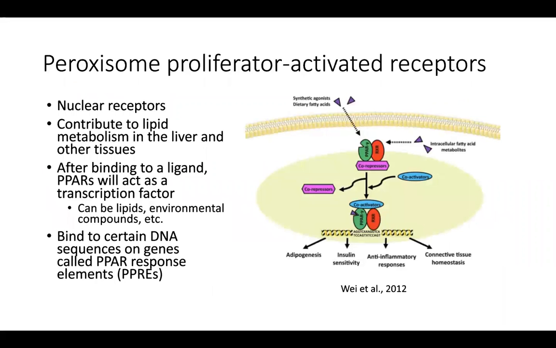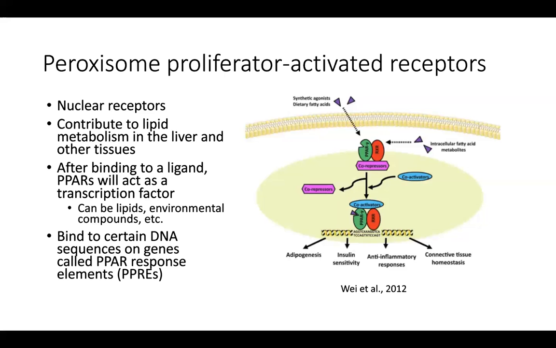Just as our cells contain receptors on our plasma membrane to perform specific functions, there are also receptors on our nuclear membrane that allow for particular physiological responses. Peroxisome proliferator activated receptors, also known as PPARs, are one such type of nuclear receptors. Ligands such as fatty acids, environmental contaminants, or drugs will bind to these receptors and cause them to translocate inside the nucleus itself. Here, PPARs will bind to particular sequences on the DNA called PPAR response elements, or PPREs.